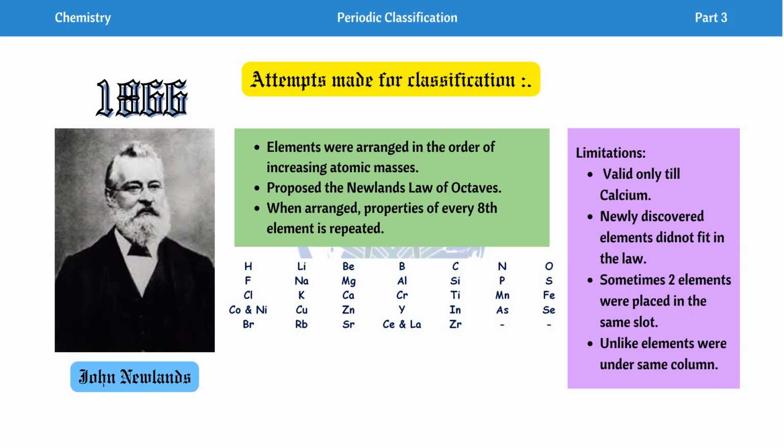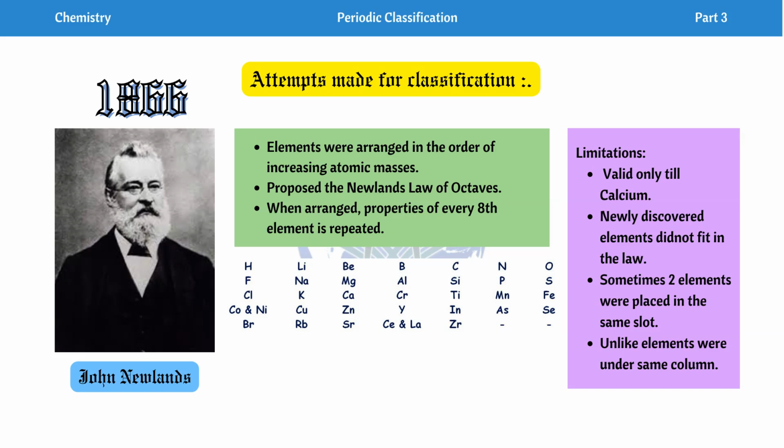And then number 4, unlike elements were under the same column. Some elements whose properties are very different were placed in the same column. For example, in the first column we have hydrogen, fluorine, chlorine and lastly bromine. These are gaseous elements, but cobalt and nickel are solid elements. So the properties did not match, but they were still placed in the same column.